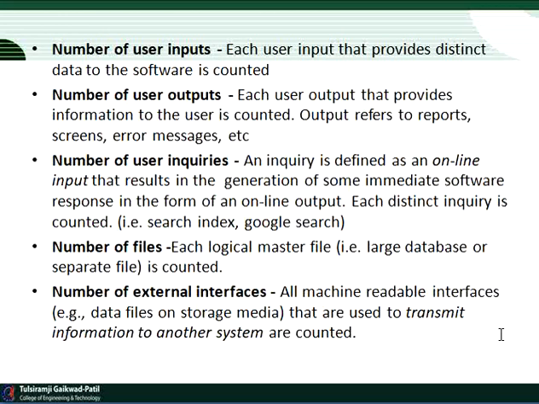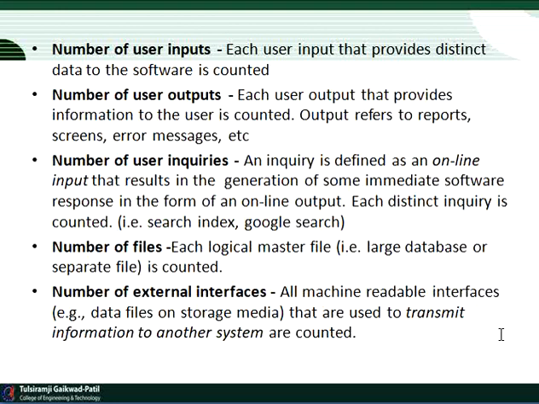After that, in this function-oriented metric, for the number of user inputs, each user input that provides distinct data to the software is counted. The user can provide each input data which is required for the software.